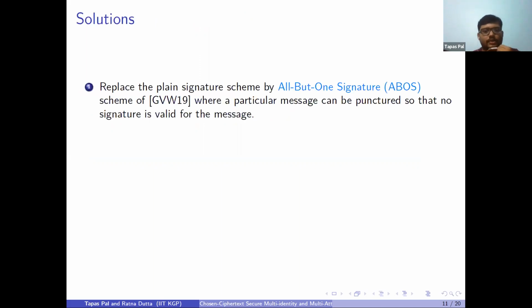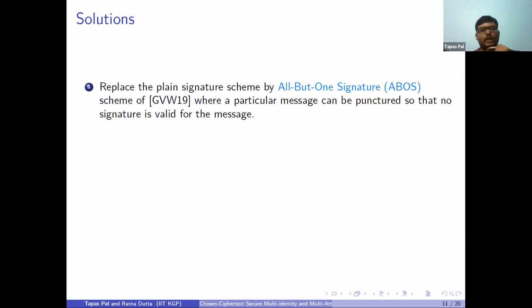Yes. So the first one is that we need to replace the normal signature scheme by the all-but-one signature scheme from the GVW19 paper. All-but-one signature is a special type of signature scheme where, in setup, we can puncture the signing key using a particular message, so that that message will not have any valid signature.